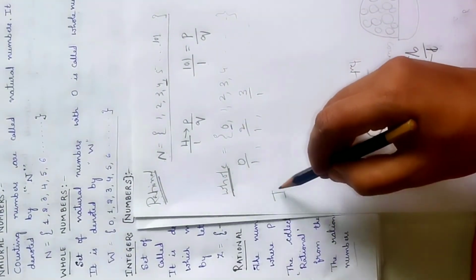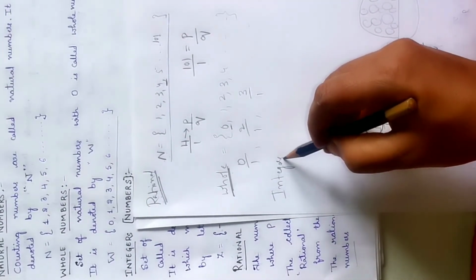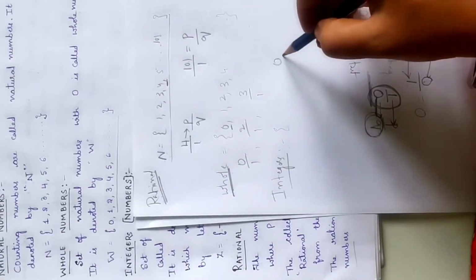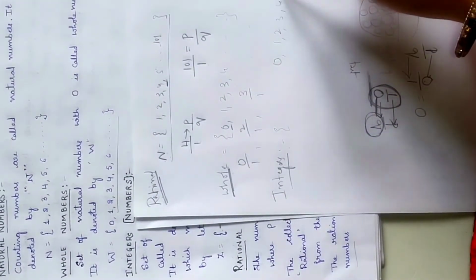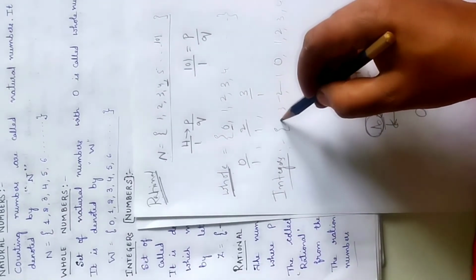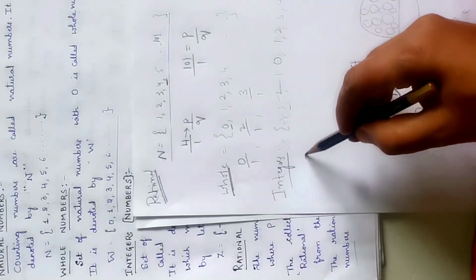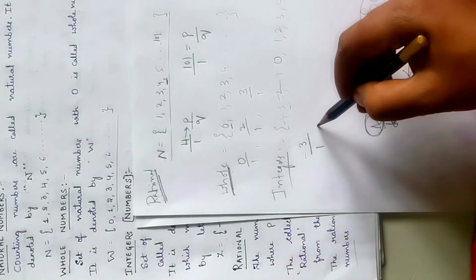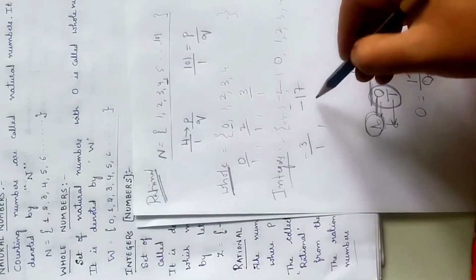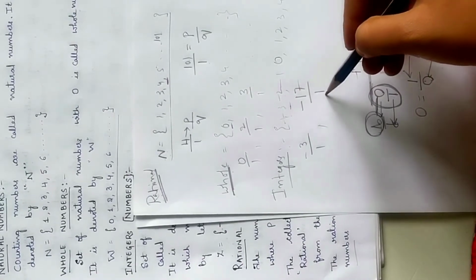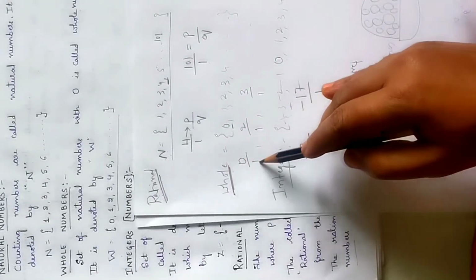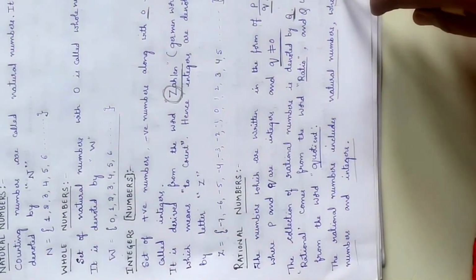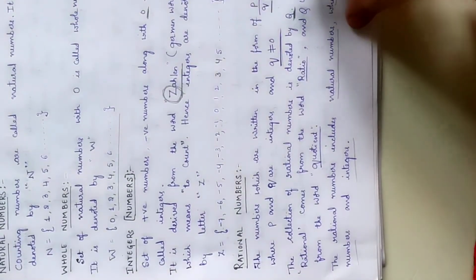Then comes integers. What does it mean? Integers means, as I said, 0 and positive numbers along with the negative numbers, isn't it? You take any negative number. If I take -3, I can write -3 by 1. Take some more numbers, -17. Even -17 can be written as -17 by 1. 0 can be written as 0 by 1. Rational numbers include natural numbers, whole numbers and integers.